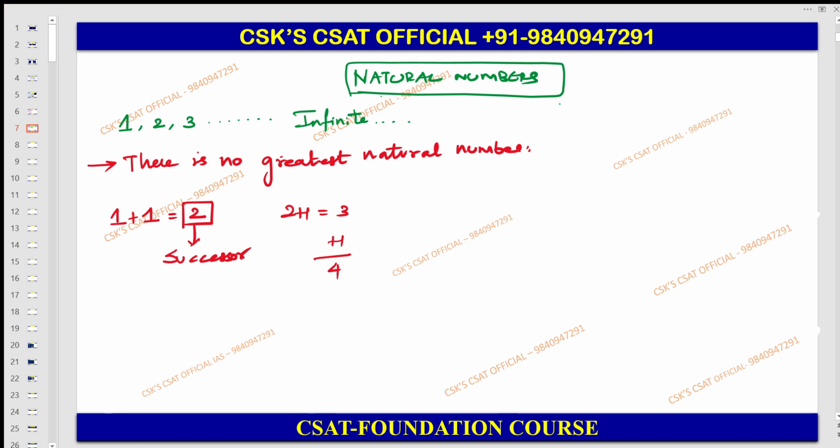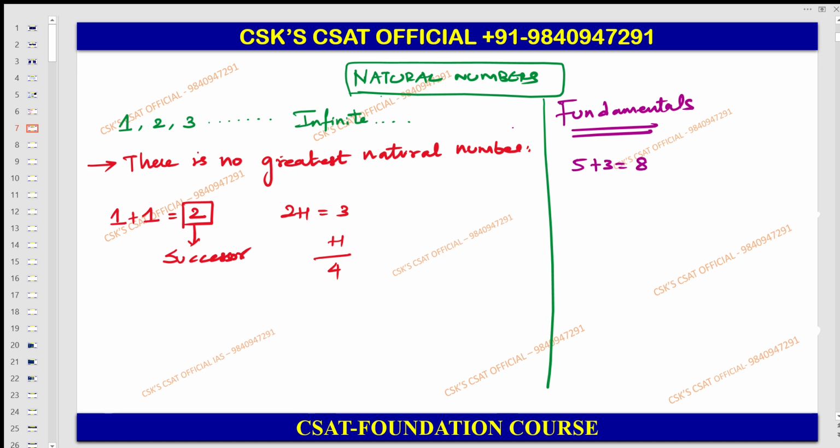Next, if you want me to write in a new slide, please say, I will write it. Therefore you need to know some important properties and fundamentals with respect to the natural number itself. For example, 5 plus 3 is equal to 8. 7 plus 11 is equal to 18. Let us see 11 minus 7. 11 minus 7 is 4.